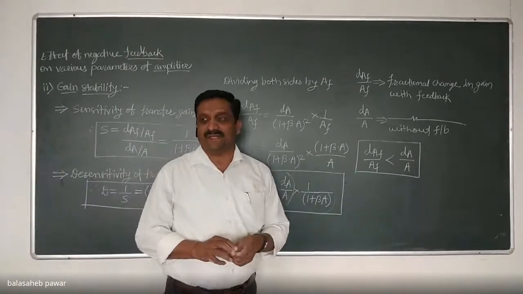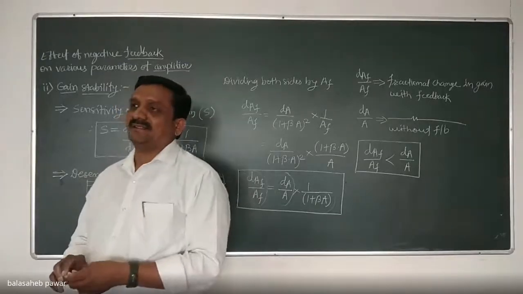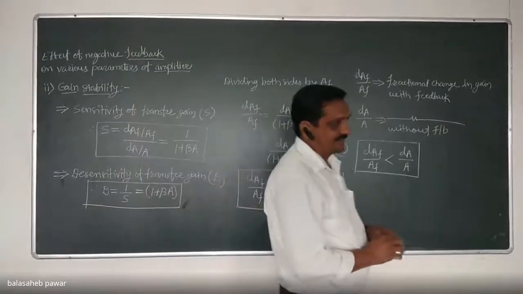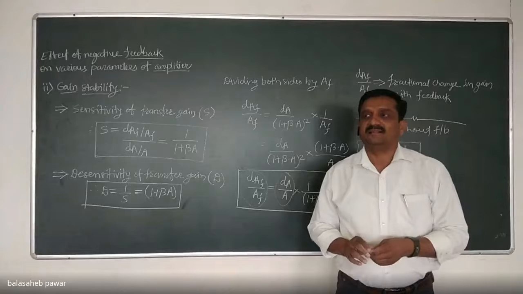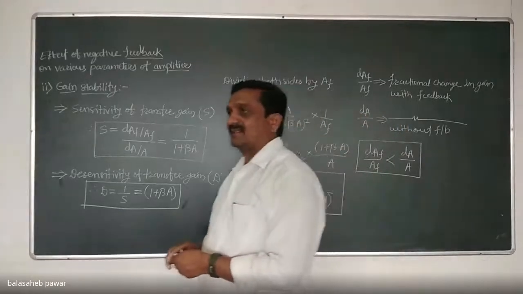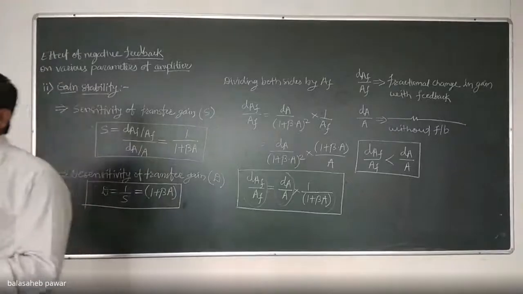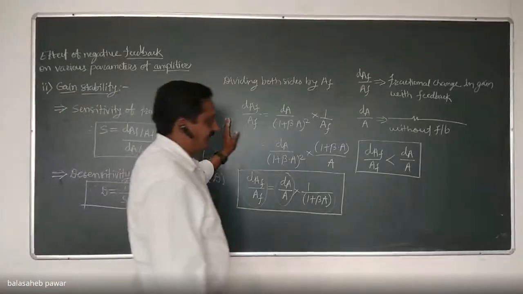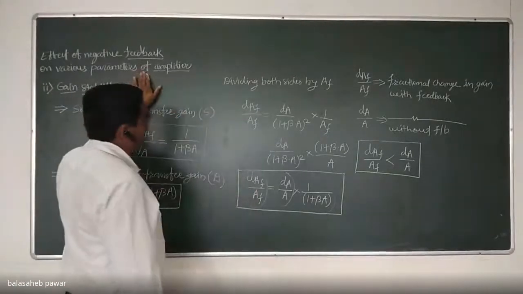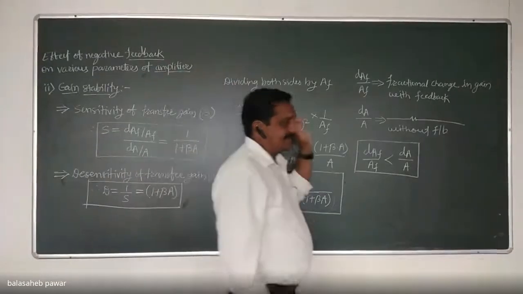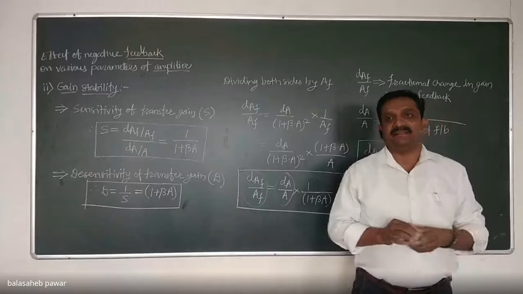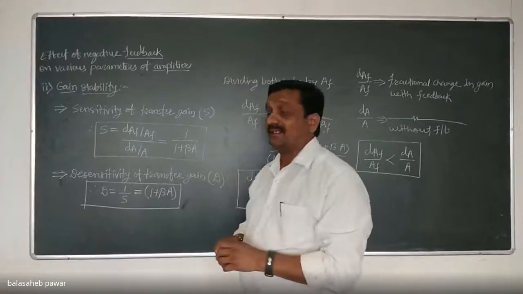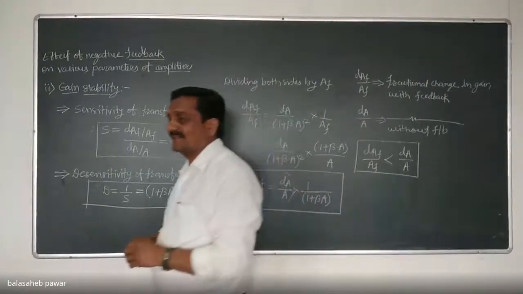The effect of negative feedback we are studying on various parameters of that amplifier, the negative feedback amplifier. First one we discussed is the transfer gain. In that we observed the transfer gain gets reduced, and that's why we can say it is a disadvantage of negative feedback. Second one, we studied the gain stability. Within this, we concluded the gain stability gets improved by using negative feedback, because the fractional change in gain with feedback is less as compared to the fractional change in gain without feedback.